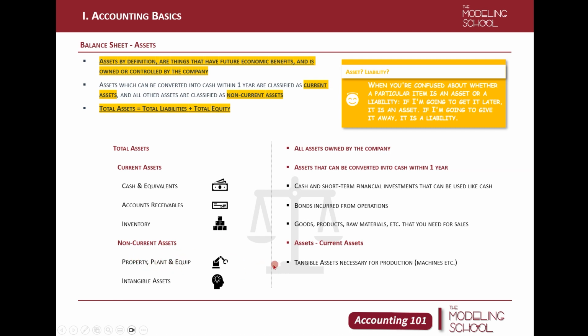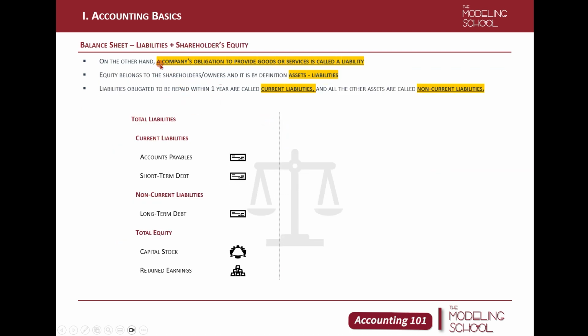Intangible assets are very similar to property, plant, and equipment. The one difference is that they're intangible. They also carry future economic benefits. They also are used for future revenue generation. Things like patents or goodwill, copyrights, and so on. So they're treated exactly the same in terms of accounting, but the sole difference is that these are tangible and these are intangible.